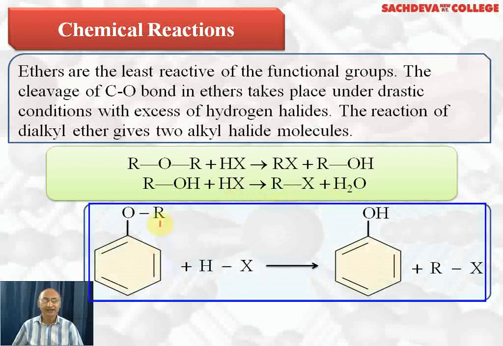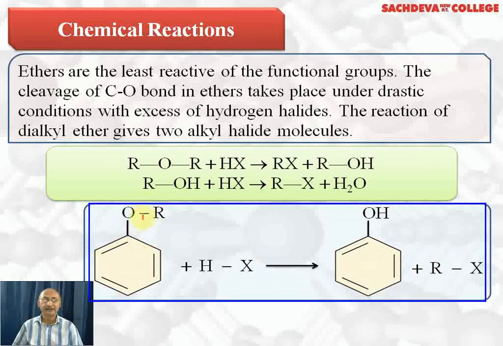Here we are taking alkoxybenzene, which reacts with hydrogen halide. This will react with HBr or HI but not with HCl, because HI has the lowest bond dissociation energy and HBr also has lower bond dissociation energy. So HBr and HI can react to form the corresponding phenol, and alkyl halide is formed. Here remember we get phenol plus alkyl halide and not alkyl benzene plus alcohol. The reason is that there is a double bond character between the carbon-oxygen bond, so this bond cannot break.